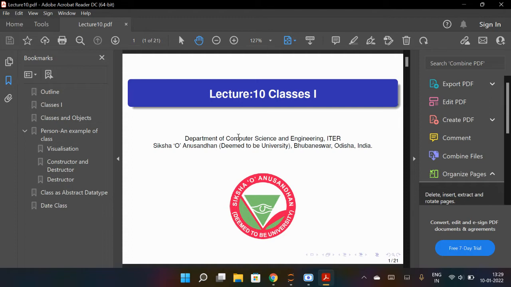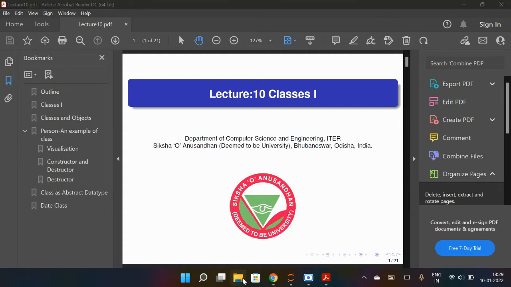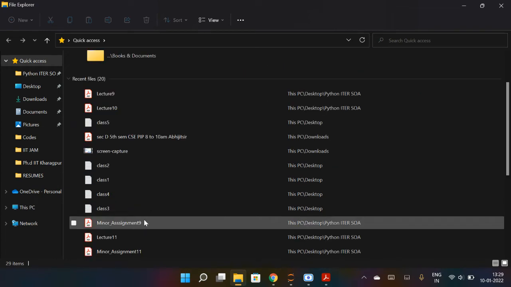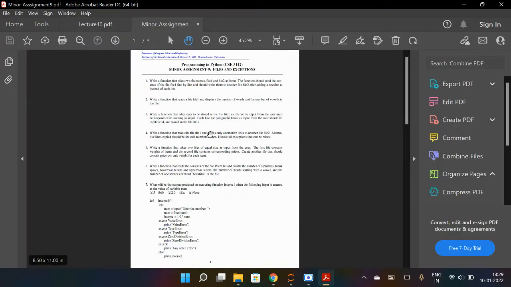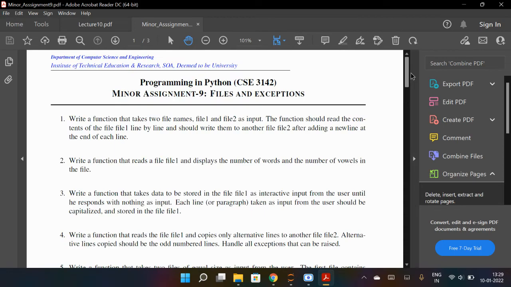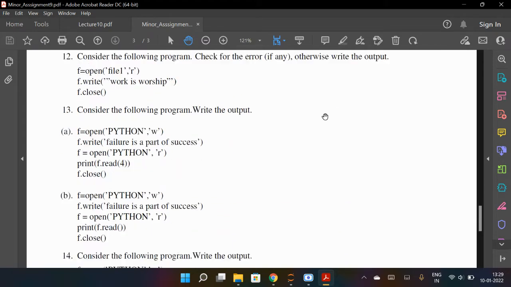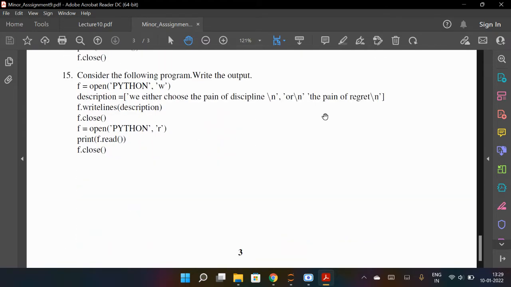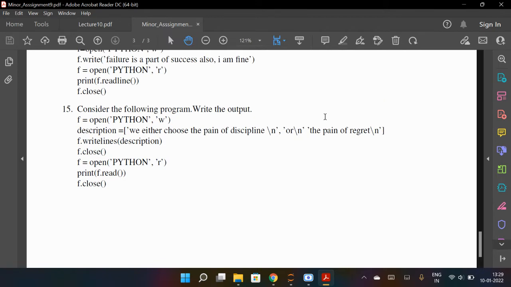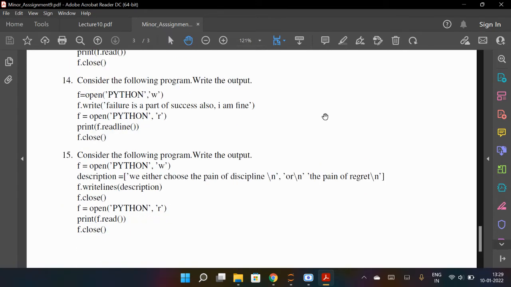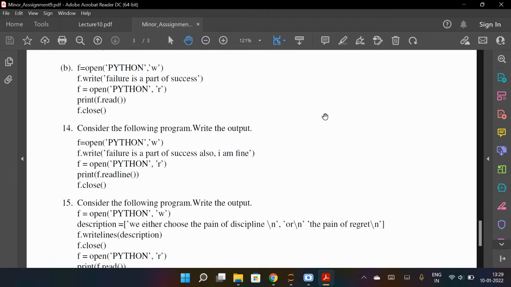Okay, so the assignment, you try, it's easy, so we can see once what the assignment questions are. So these are easy, okay. So 15 is consider the following program and write the output, you just run it, okay. And this is actually from the PPT, okay. 14th, consider the following program, write the output. So it opens a file in write mode, f dot write, this is also from the PPT.